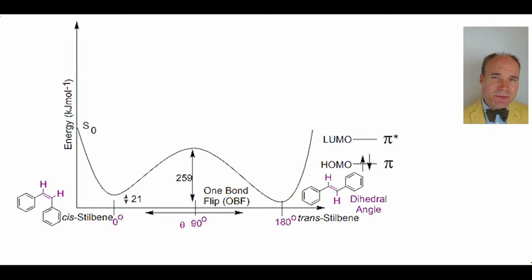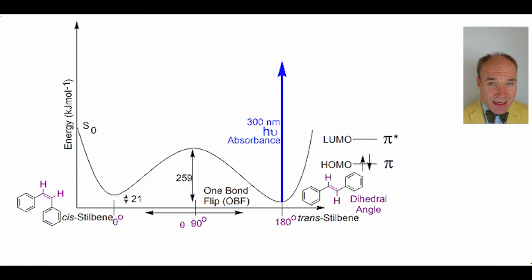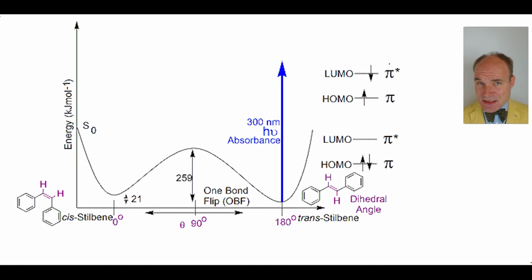Should the trans-stilbene be exposed to ultraviolet light, the molecule can enter an excited state, where the HOMO pi orbital has 1 electron, whilst the other electron that was in the same orbital with the extra energy has moved into the originally LUMO pi star antibonding orbital.